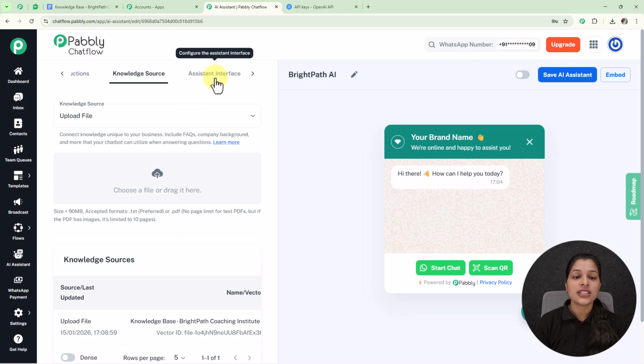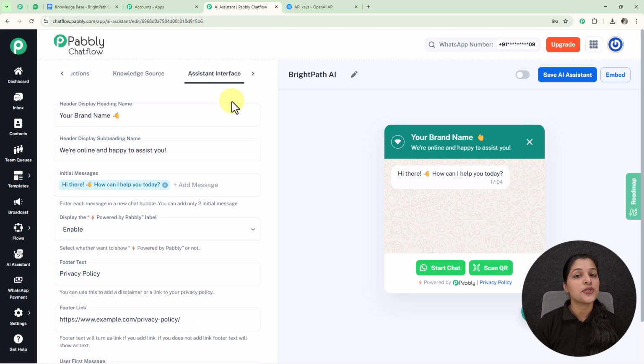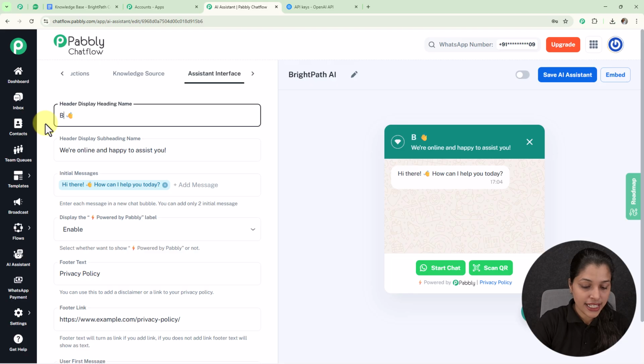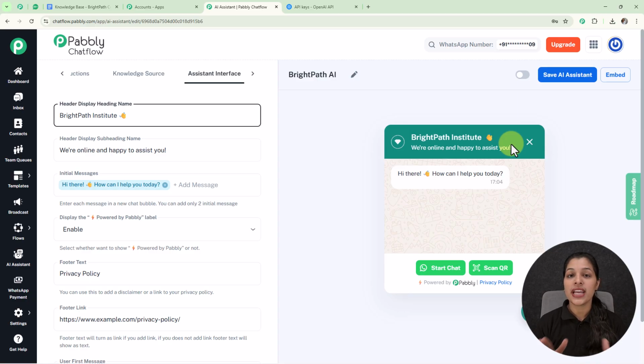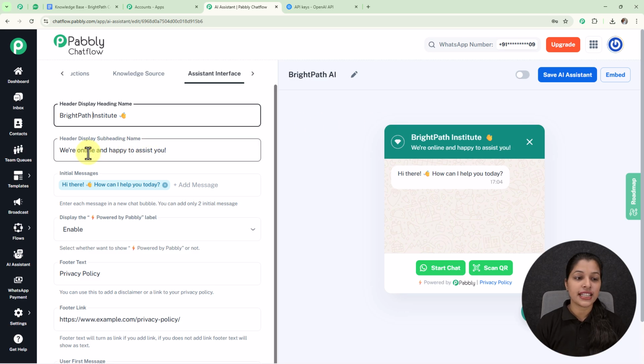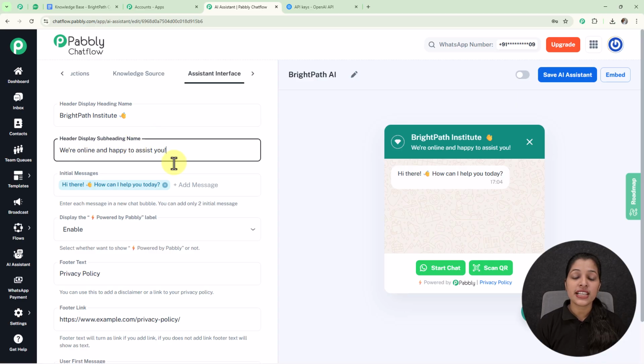And now let's move on towards this assistant interface where I'm going to configure it. So here we are getting this option for header display heading name. So now let's provide a header display heading name as Brightpath Coaching Institute. So here I have provided the header display heading name as Bright Path Institute, which can also be seen on the preview of your chatbot as a header display or heading name. So you can provide your own header display heading name here, and afterwards we are getting this field for header display subheading name, and here we are already getting a subheading name which can also be seen on the preview of your chatbot as a subheading, that is we are online and happy to assist you.